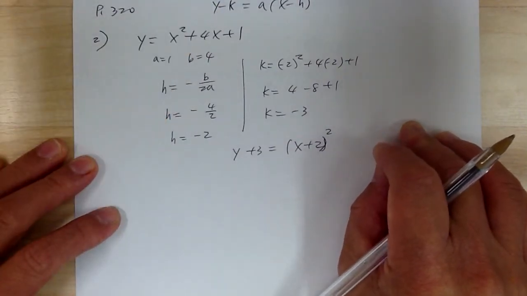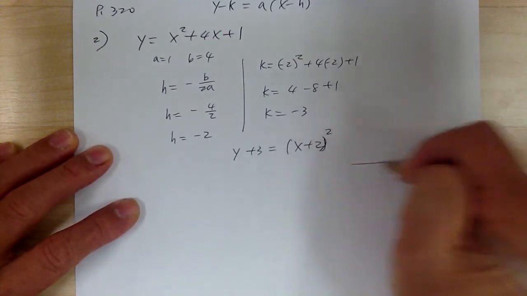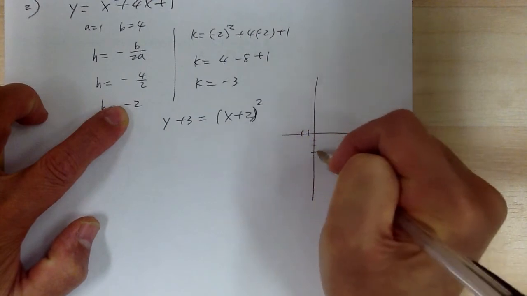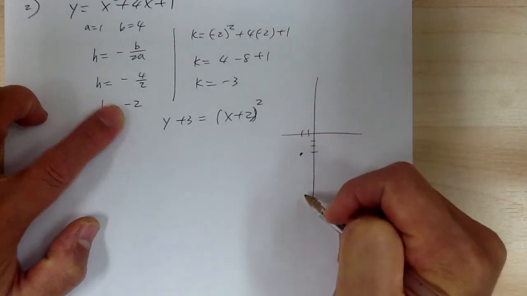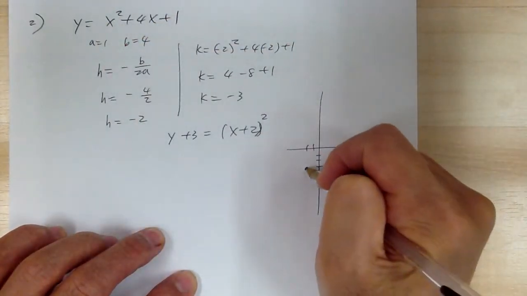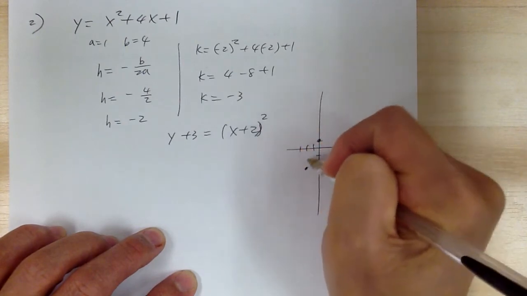From here, they want you to sketch. So when you sketch, negative 2, negative 3, that's the vertex, h and k. And a is positive, so it's 1, so you go over 1, up 1, over 1, up 3, and 5.